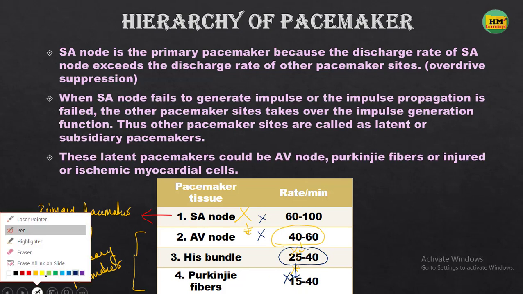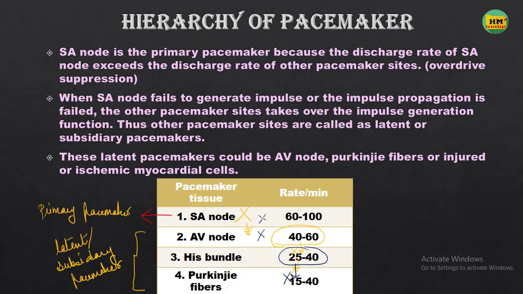If the His bundle also stops working, what will happen? The SA node, the AV node and the His bundle are not working, so the Purkinje fibers take over the function of impulse generation. So this is called the hierarchy of the pacemaker. We will talk about this topic in more detail when we talk about the conduction blocks.